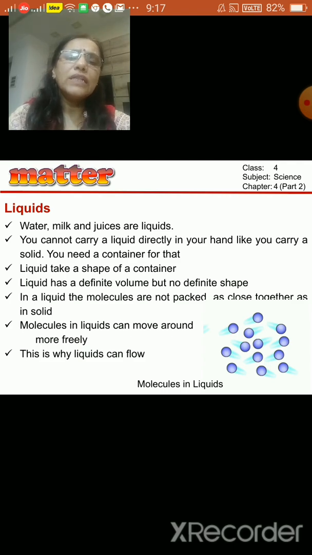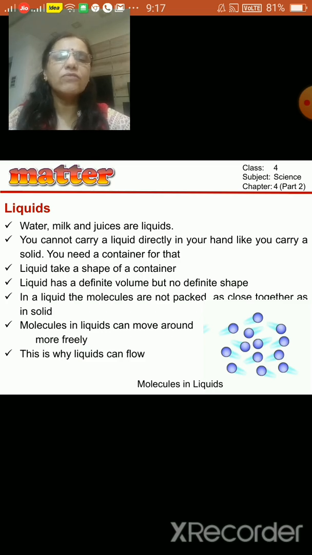Now, in case of liquids, you cannot carry a liquid directly in your hand. Can you? No. You cannot put some water in your hand and drink it. You need a container for that. Yes, if you want to drink water, you can drink it from the bottle or from the glass, right? So you need a container to keep the liquid. Yes, to keep any liquid you need a container for that.